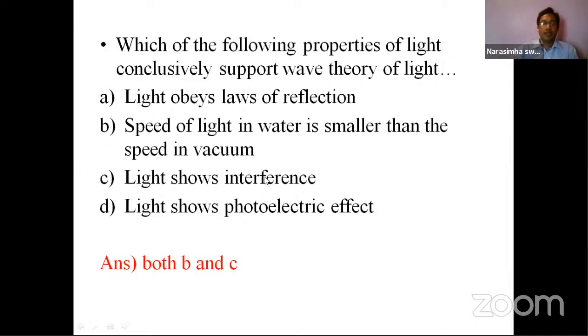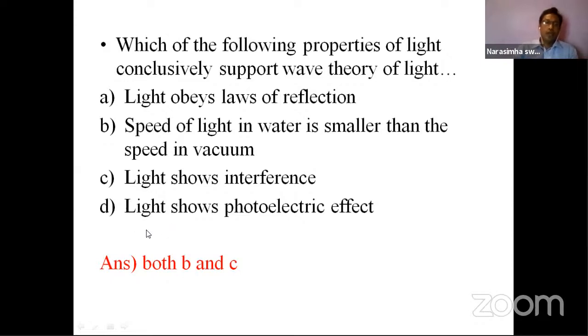Any two or more waves can intersect at a particular point at the same time, but if light is in the form of particles, it is not possible because two particles cannot occupy the same point at the same time. So the wave theory supports interference well. Interference works purely by assuming light is in wave form; otherwise interference is not possible.